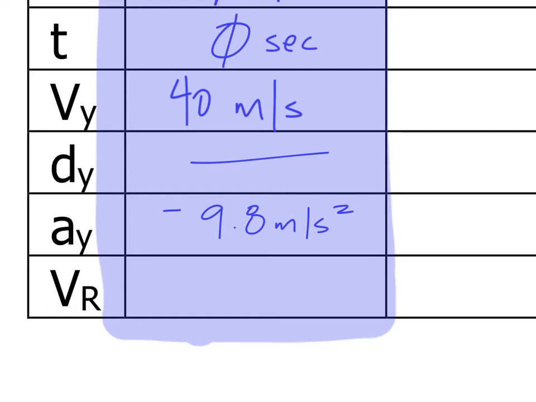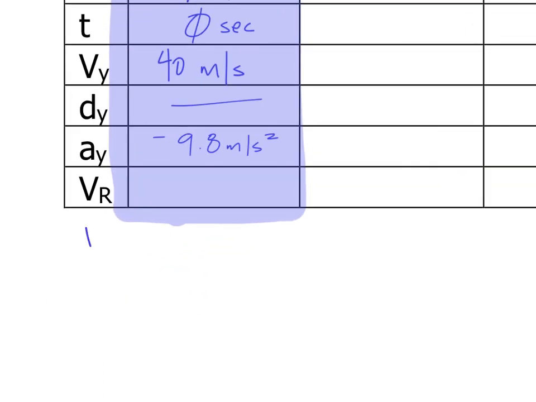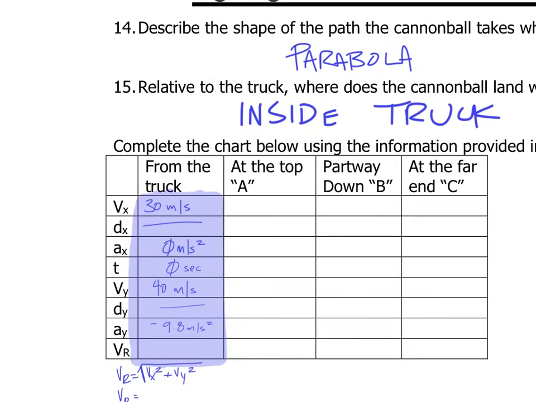And the resultant velocity at that point. Okay, so that I can calculate. So VR is the square root of Vx squared plus Vy squared. If I look back at my diagram, I notice that my horizontal velocity was 30. My vertical velocity is 40.